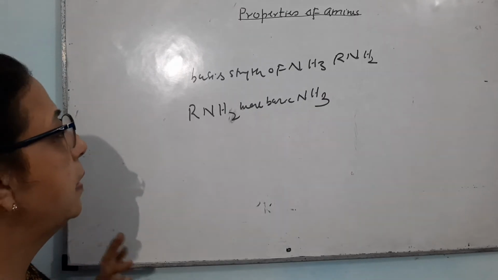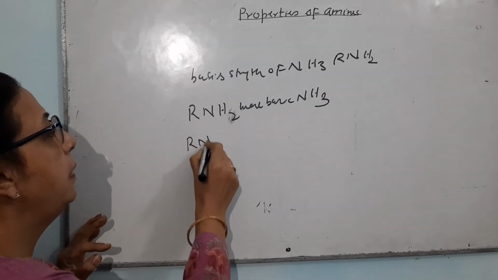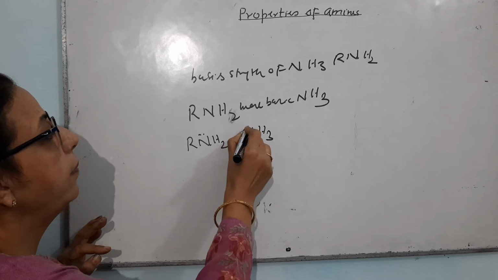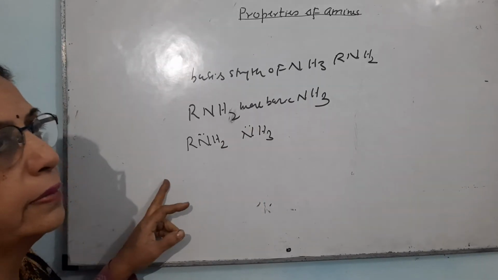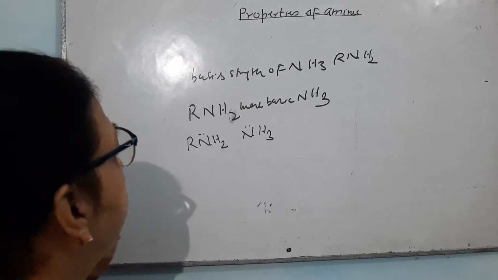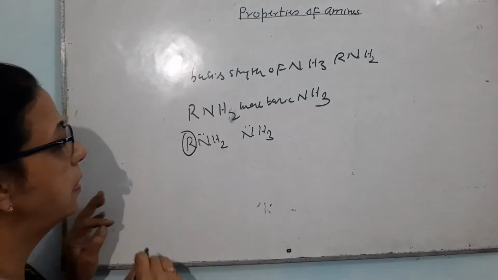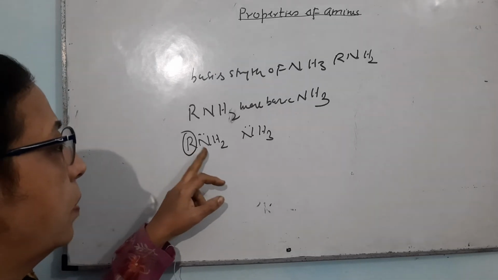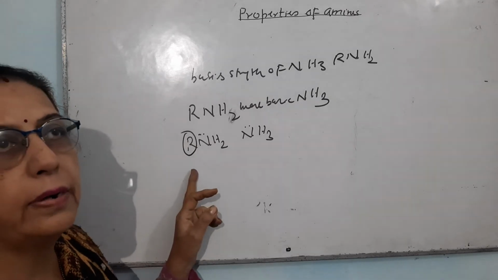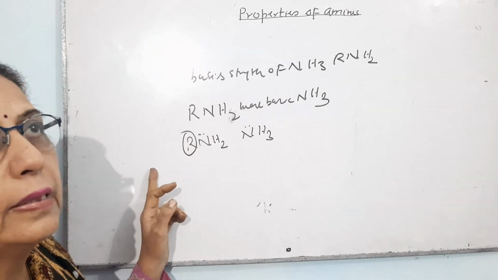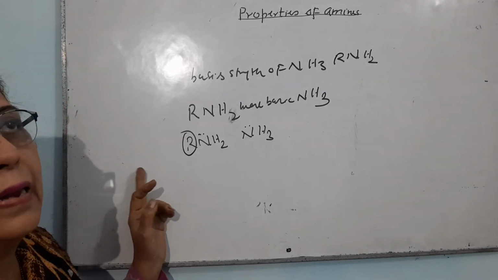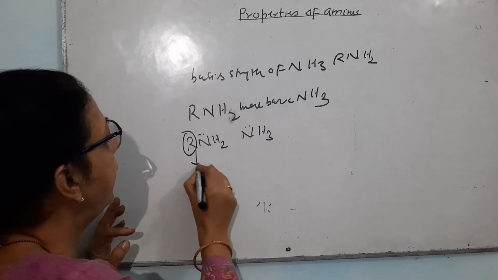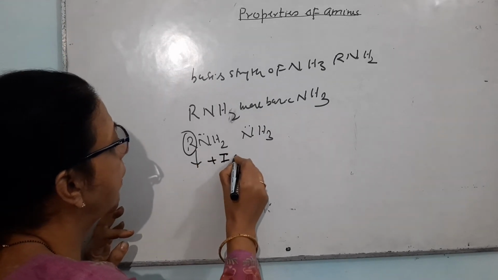Why is it more basic? There is a lone pair of electrons on the amine and there is a lone pair of electrons on ammonia. Both of them can give lone pairs of electrons, but in the case of alkyl amines, there is an alkyl group attached to nitrogen. Alkyl group is an electron donating group. It will increase electron density on nitrogen, so it will be easier for alkyl amine to give electrons.